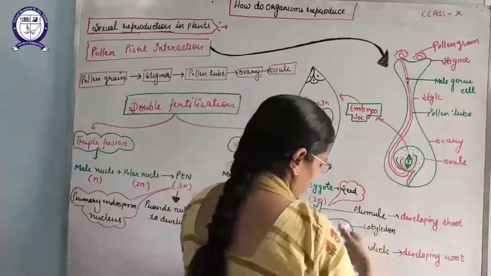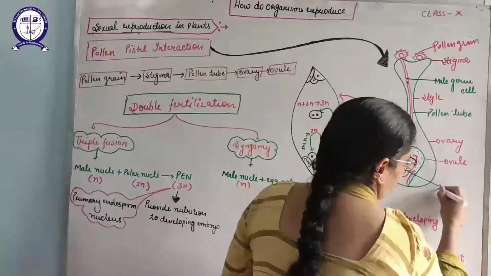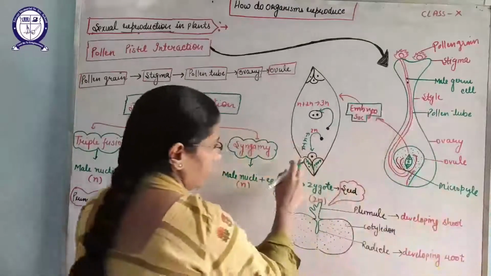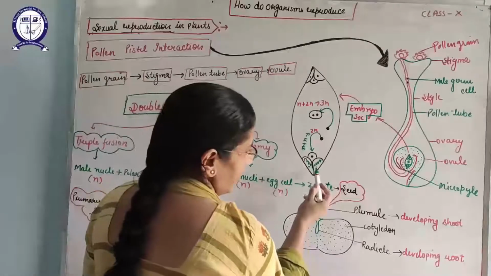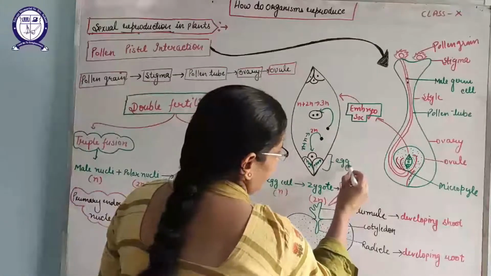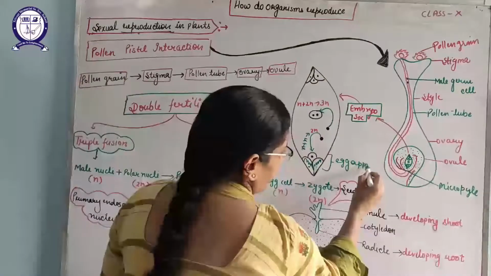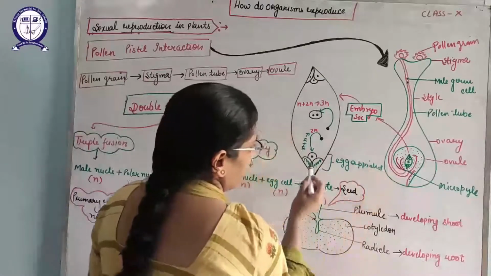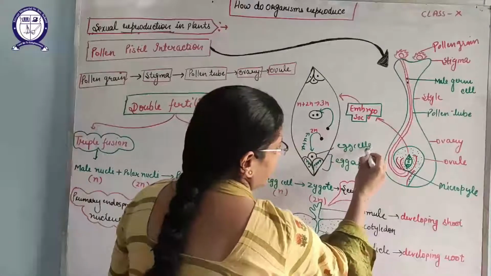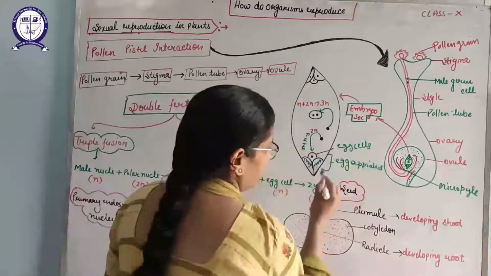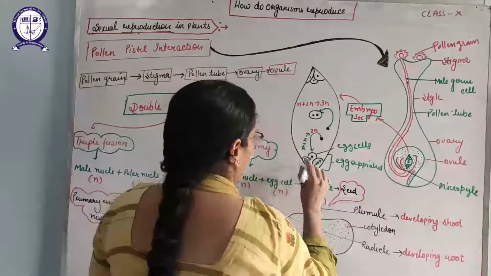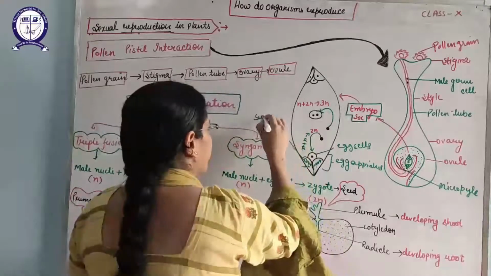This part is known as the micropyle. You just see here, on this side of the micropyle, this is known as the egg apparatus. And this egg apparatus has some special cells. First, this is known as the egg cell. These are the synergids. Yes, I can write here synergids.